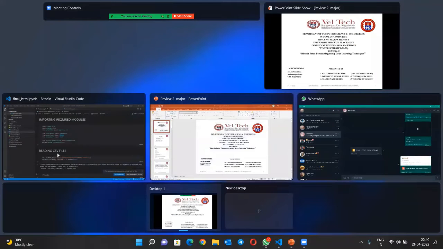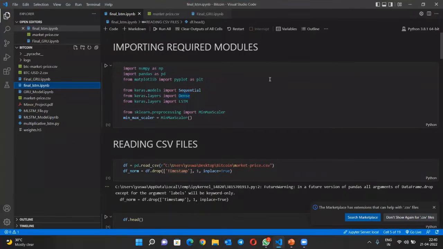Coming to the implementation of our project, here we are predicting the most efficient algorithm for Bitcoin price, and we are using two different types of algorithms, which are nothing but LSTM and GRU. LSTM means long short-term memory.